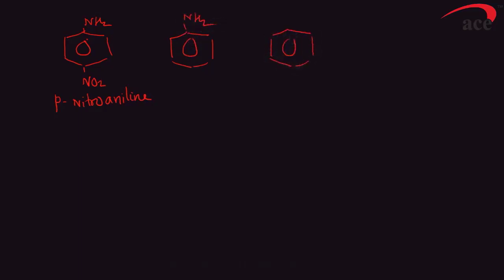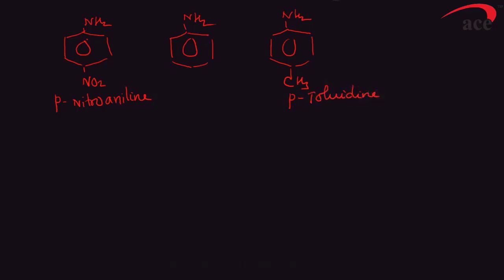Suppose we have substituted aniline: benzene with NH2 and an NO2 group at the para position, called para-nitroaniline, followed by aniline, and then para-methylaniline. Para-methylaniline is also called para-toluidine.